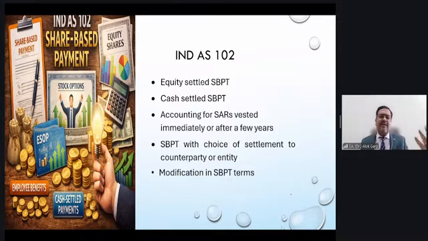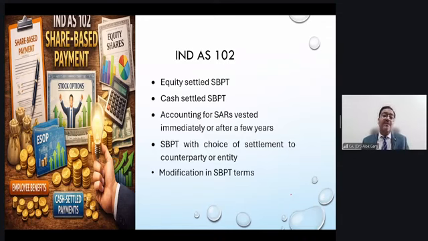Okay, then accounting for stock appreciation right vested immediately or after a few years. What is stock appreciation right? It is like a cash settled share based payment. So let's say the vesting period was 3 years, but after 2 years the company has decided to vest immediately. Then it is known as an accelerated vesting, right? So whatever future expenses were there, they have to be recorded immediately.